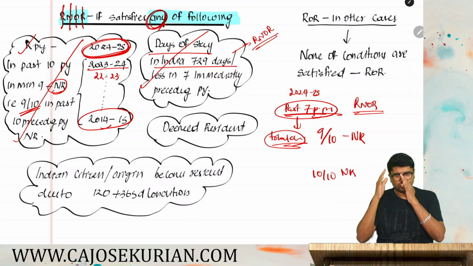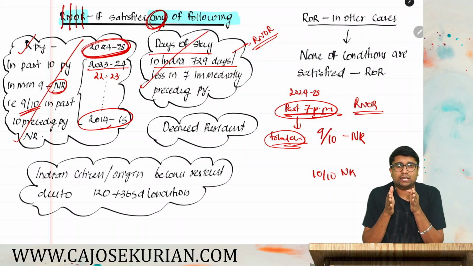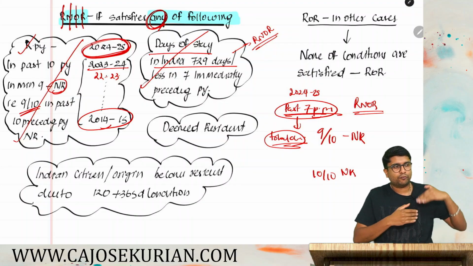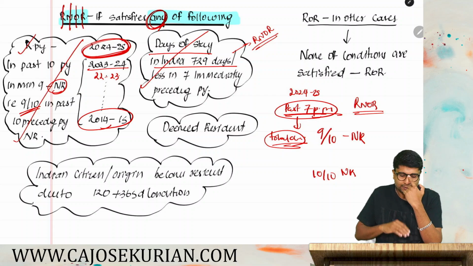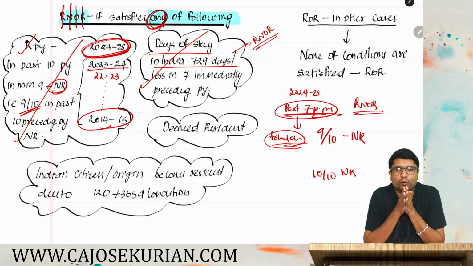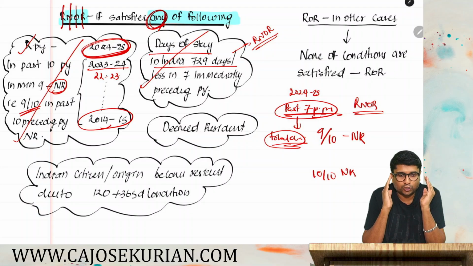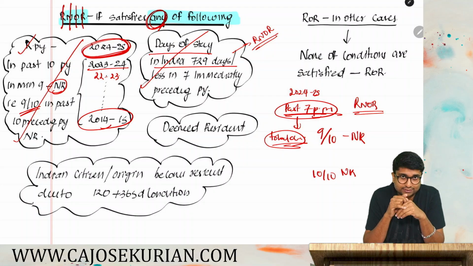Second one. You take the total number of days of stay in India for the past 7 preceding previous years, not the relevant year. Excluding the relevant year, for the past 7 you count the total days of stay. If your total days of stay is 729 days or less, in that case also you will become an RNOR. And if you are not satisfying one, not satisfying two, then go check the third one.